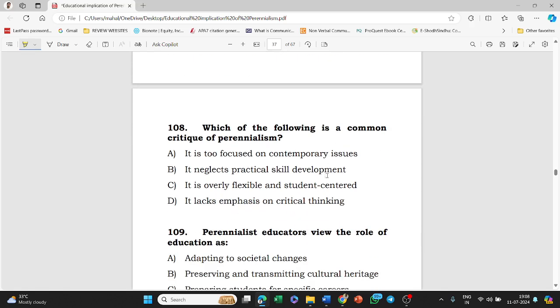Next question is: which of the following is a common critique of perennialism? Options: it is too focused on contemporary issues, it neglects practical skill development, it is overly flexible and student-centered, it lacks emphasis on critical thinking. The answer to this question is option B, that is it neglects practical skill development.